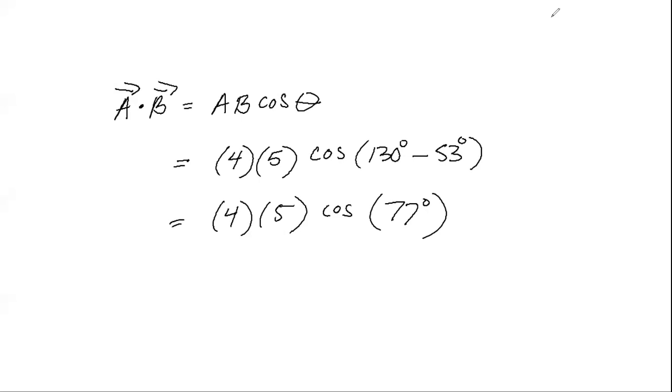To find the scalar product of A dot B, we take the magnitudes of A times B times the cosine of the angle between them. So in this case, we have 4 times 5 times the cosine of 130 minus 53, which gives us 4 times 5 times cosine 77, or 4.5.